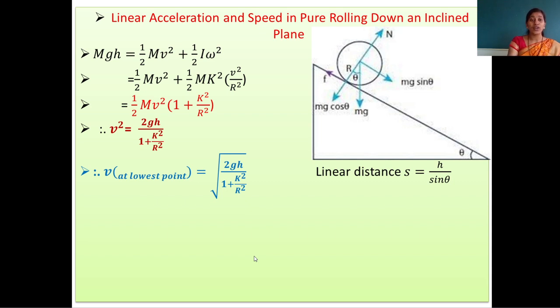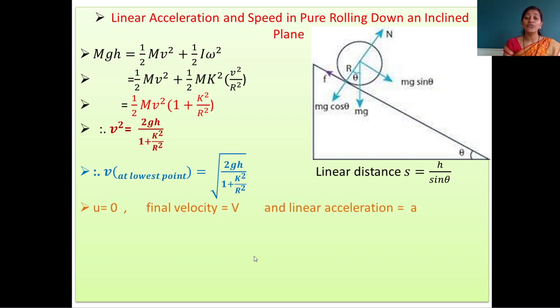Now here we have to find out the linear acceleration in that rolling. From that diagram, theta is the angle of inclination, h is the height, and s is the linear distance. So here we get a right angle triangle, and by using the trigonometric function sine theta, and by simplifying, we get the linear distance s is equal to h upon sine theta.